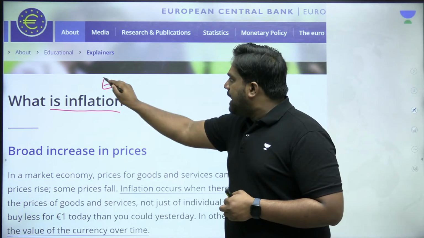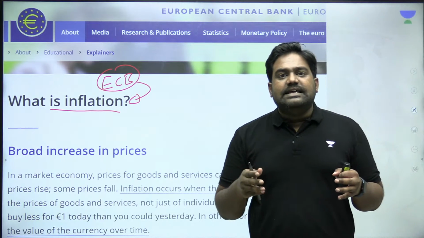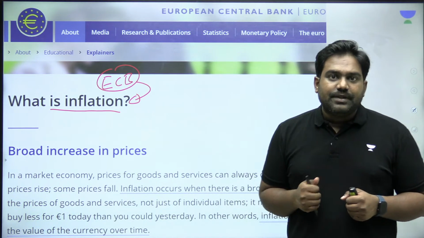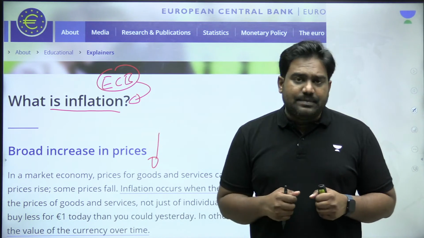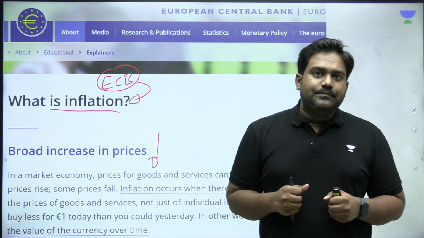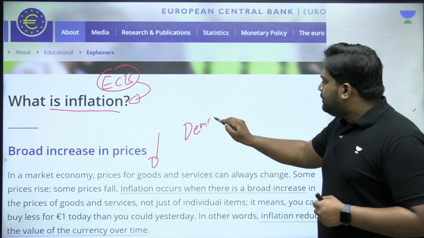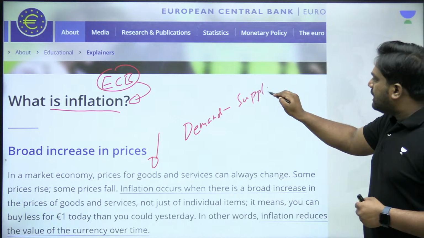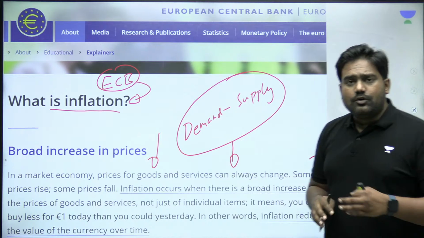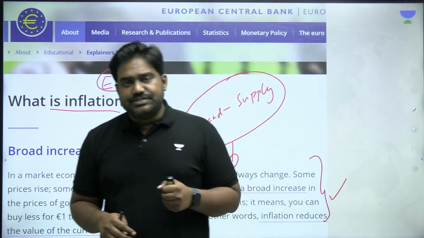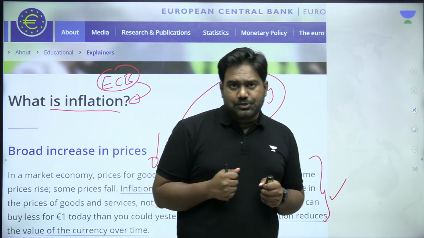According to the European Central Bank, inflation refers to a broad increase in prices of goods and services. Generally, the prices of various goods and services that we all consume on a day-to-day basis will not remain stagnant. Depending on the demand-supply situation in the market, the prices might continue to rise, and if there is a persistent broad rise in the prices of various goods, commodities and services, then such a broad increase in prices is referred to as an inflationary situation.